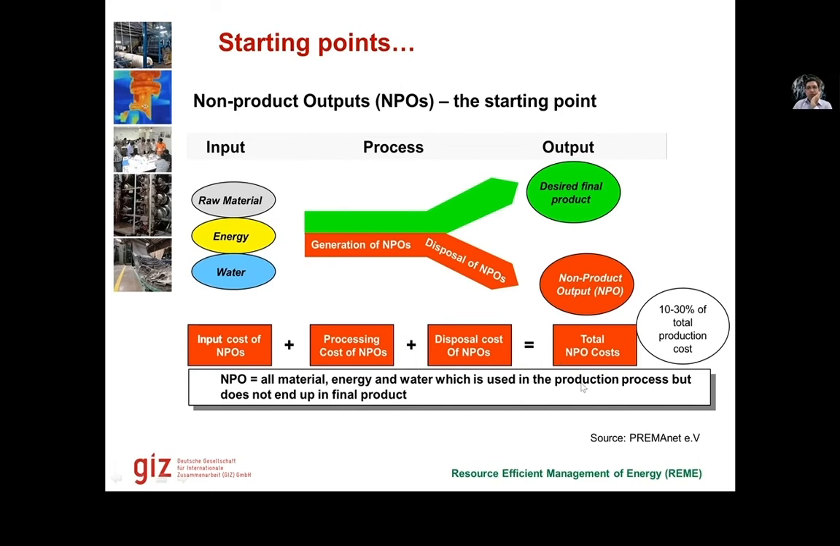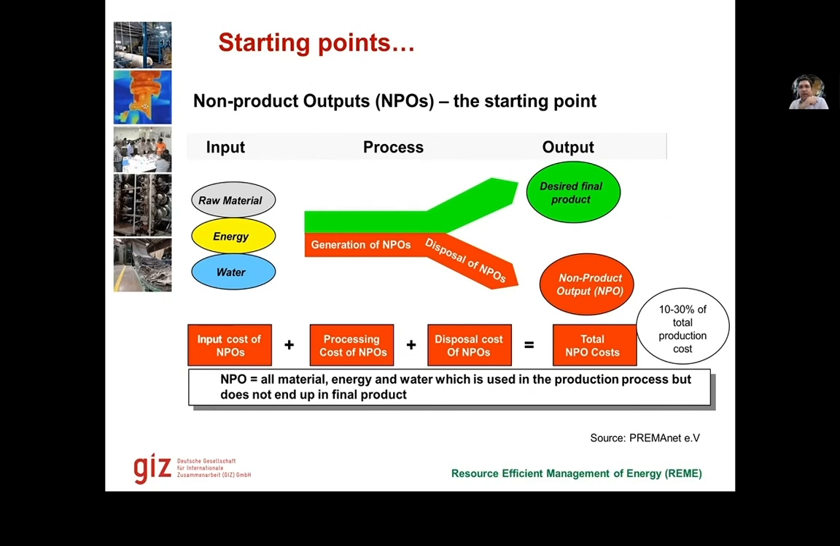So when we need to calculate the total non-product output cost or total waste cost, we need to calculate the input cost that went into waste. So for example, if we have 10% wastage, that means 10% energy and water and raw material went into waste. And then we also have disposal cost. We put them all together, and then we also add the process cost, that is land use cost, labor cost, time cost, and all that. We put them all together, and then we come up with total waste cost or non-product output cost.